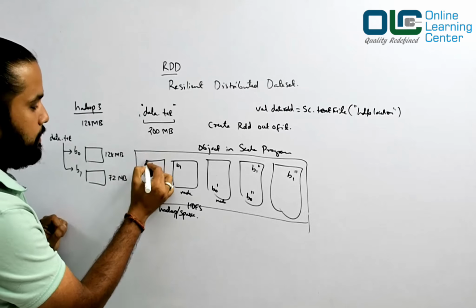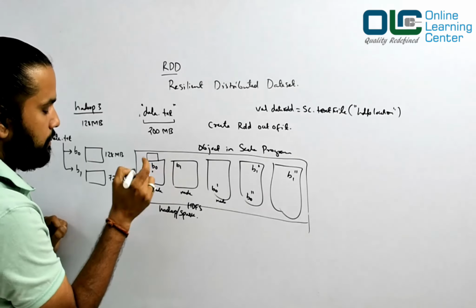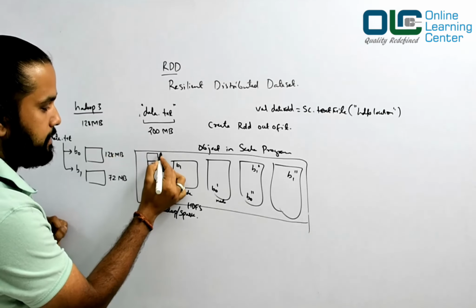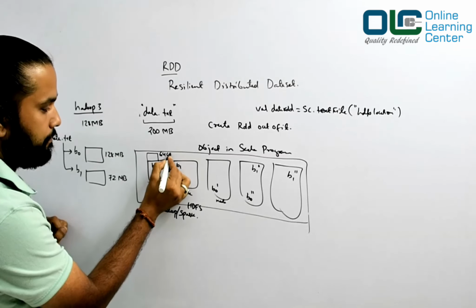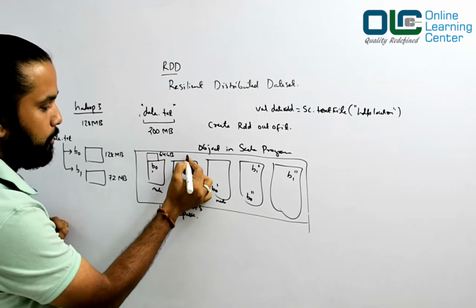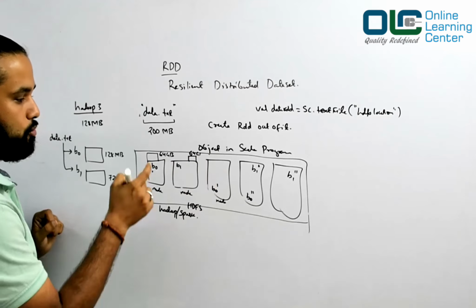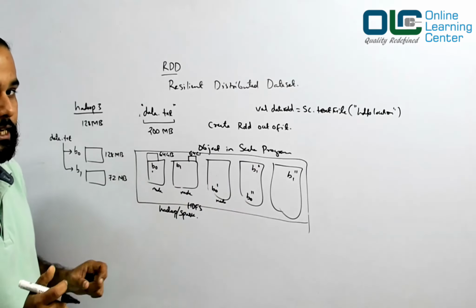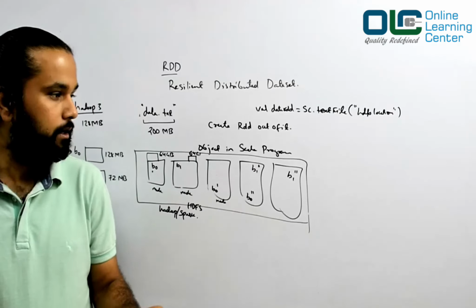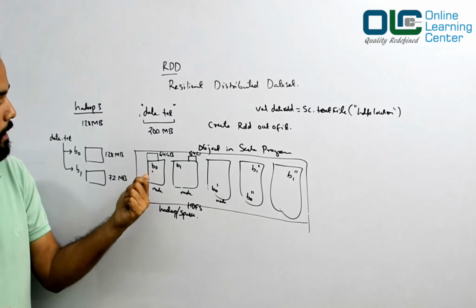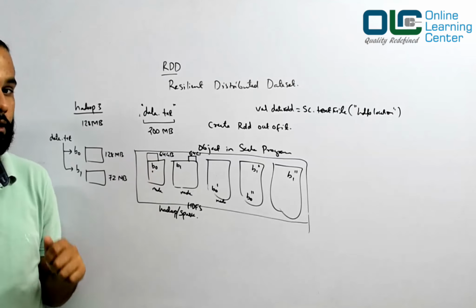So let's assume the memory of this machine is, let's say, 64 gigs. All these machines have a memory, that is RAM, of 64 GB. Now, can you tell me, can I hold this B0 completely here? Yes, why not?